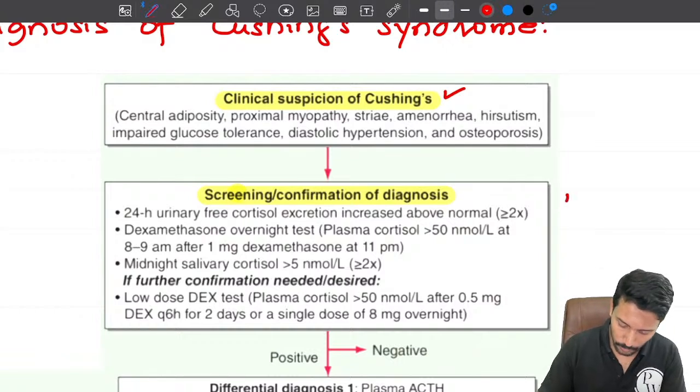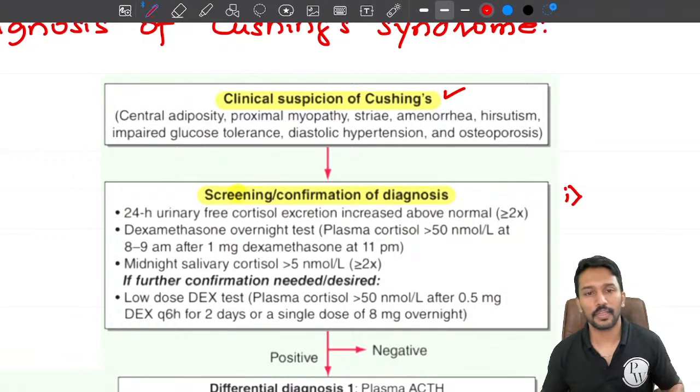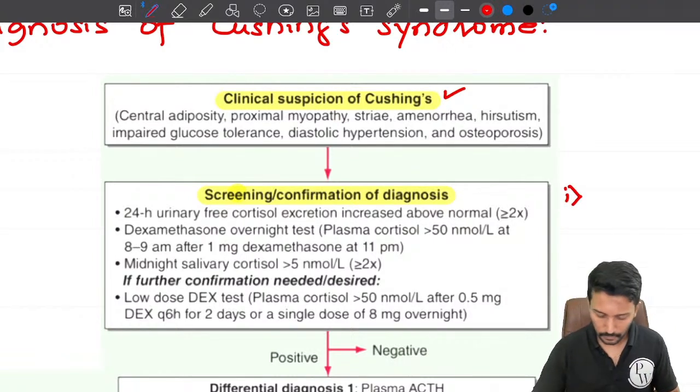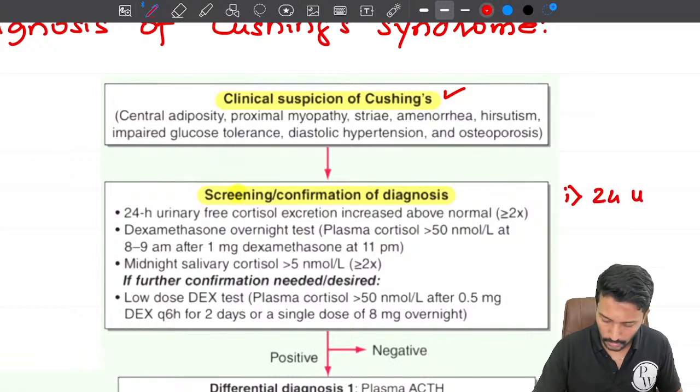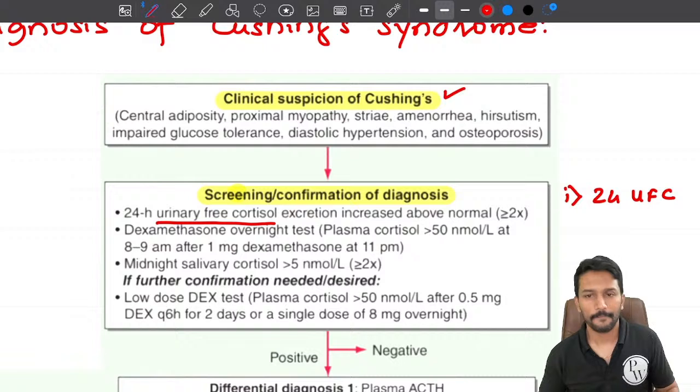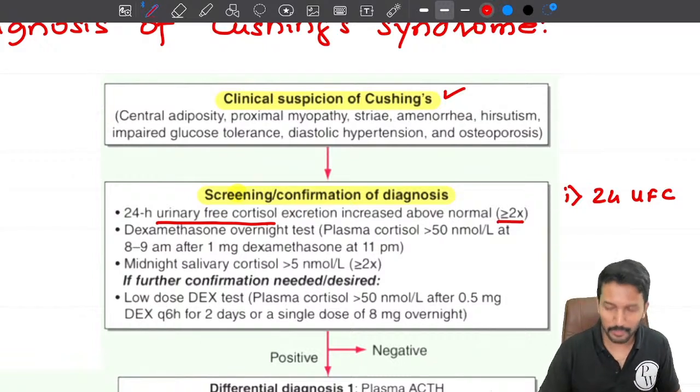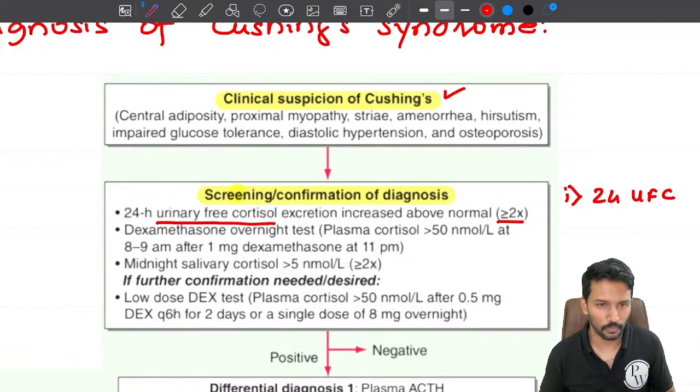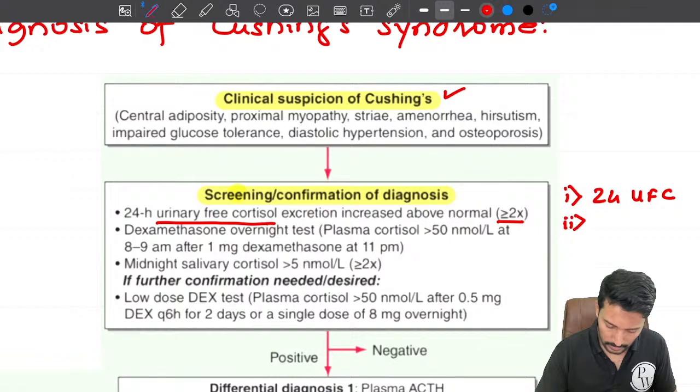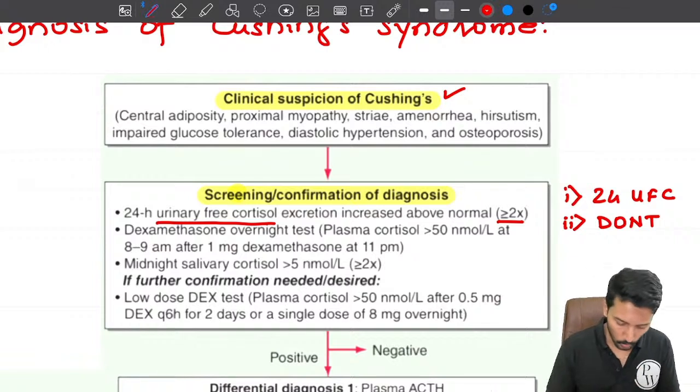So what are the screening tests? Screening test number 1 is urine free cortisol excretion, the 24-hour urine free cortisol, or UFC. If it is more than 2 times the upper limit of normal, that means you have Cushing syndrome. The second test is the dexamethasone overnight test.